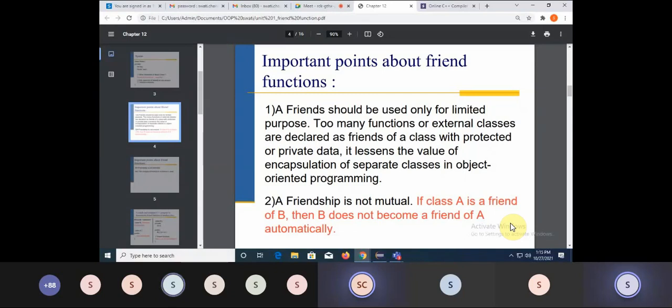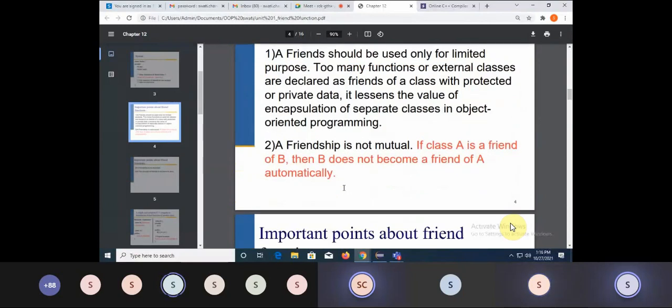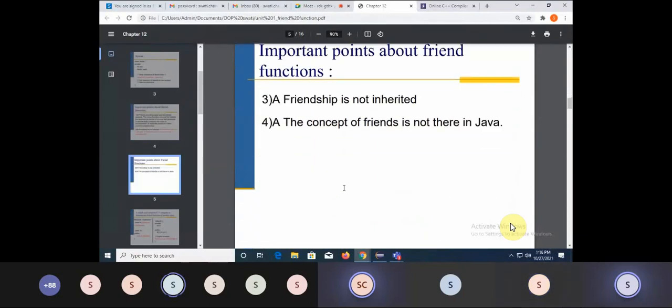Only one direction friend is possible. Like I can make one class a friend of another class. And then if you wanted to make that class a friend of its previous class, you have to declare it inside the class body. That we'll see. I'll show you how the friend class will work once the friend function is over. It is not inherited. It is not possible in inheritance कि आपने base class किया है and then you are inheriting some classes and then you are using a friend function. So that is not possible. Fine. So friendship is not inherited.